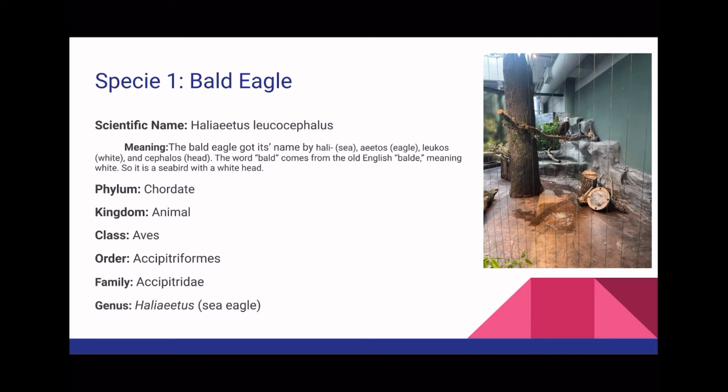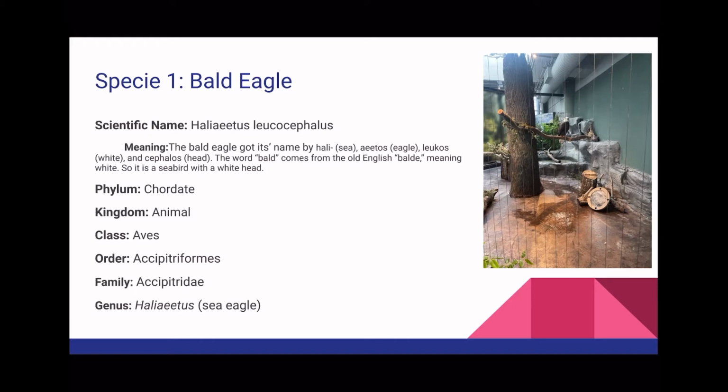The meaning behind the name starts with Hali meaning sea, aetos meaning eagle, leucos meaning white, and cephalus meaning head. The word bald comes from the Old English bald meaning white, so it is a seabird with a white head.